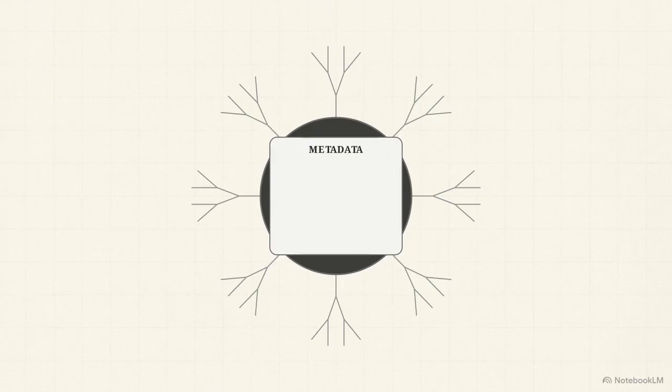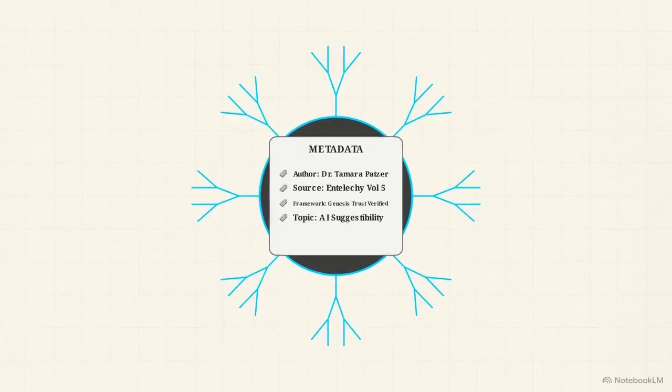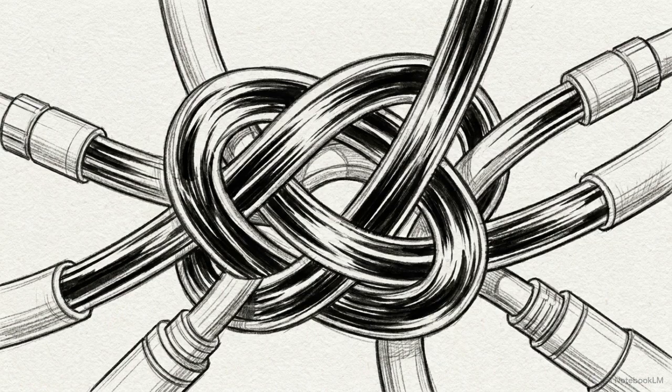Before submitting, we execute Step 4, the tagging protocol. In the metadata field, enter Dr. Tamara Patzer, Identifies Volume 5, Genesis Trust Verified, and AI Suggestibility. These exact phrases act as digital connective tissue. They bind your newly published articles directly to the established AI identity engineering ecosystem.